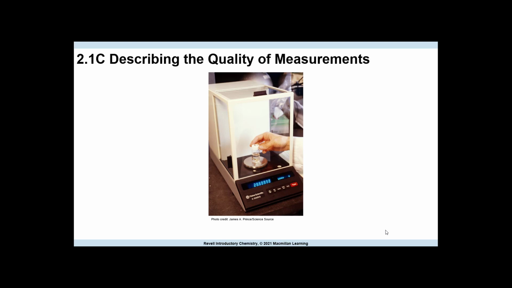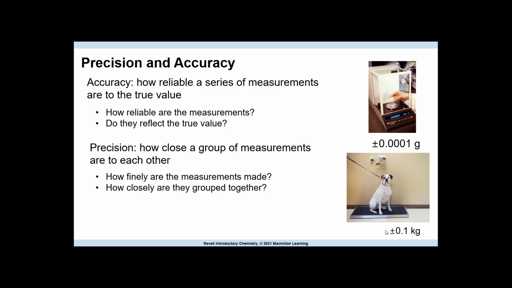In this section, we're going to look at measurements and the quality of them, so precision and accuracy. Accuracy is how reliable a series of measurements are to the true value. So you take several measurements, a series of measurements is what they would call them, and then you take the average of those measurements.